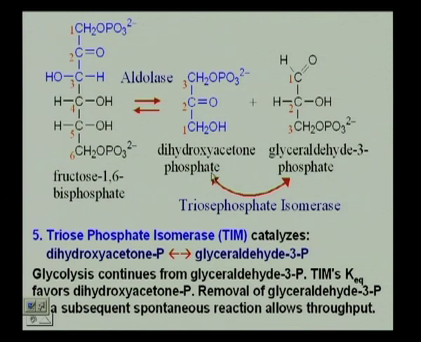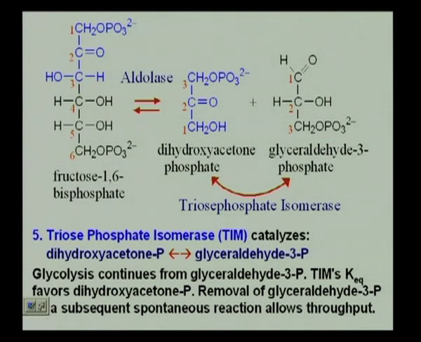But the further steps of glycolysis continue from glyceraldehyde 3-phosphate. So, if the equilibrium shifts to dihydroxyacetone phosphate, what does it mean? It means I may not have sufficient glyceraldehyde 3-phosphate to continue with the glycolysis.